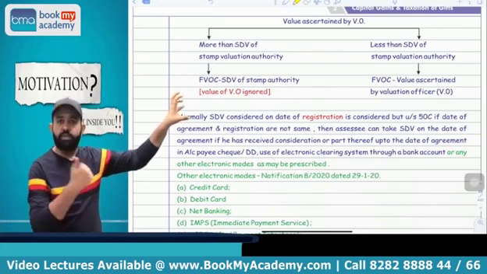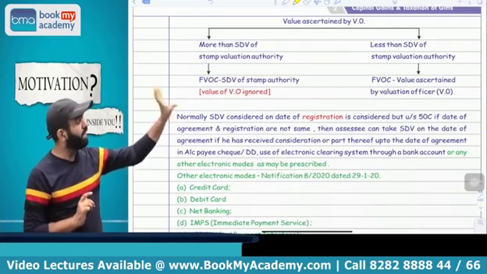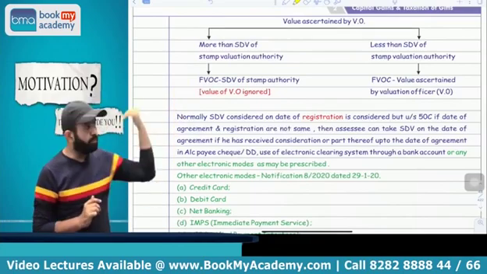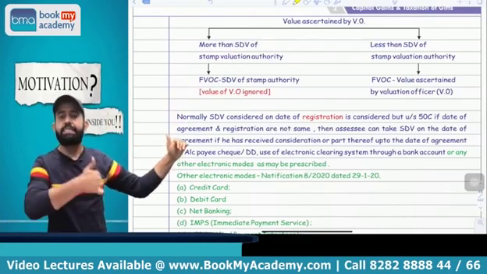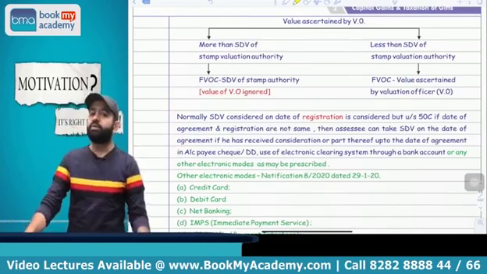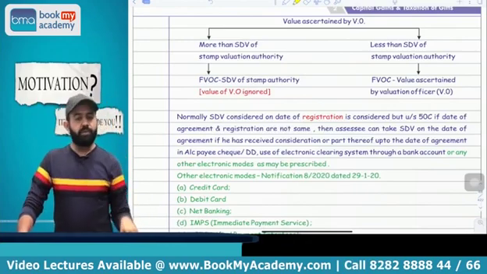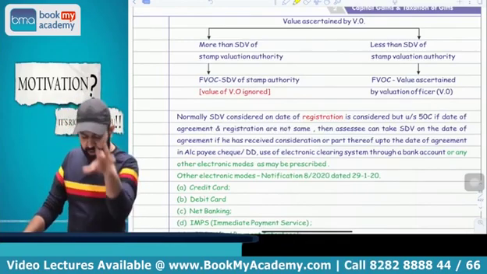Suppose the valuation officer determines the value and that value is more than the stamp duty value. In that case, the valuation officer's value will be ignored. But suppose the valuation officer's value is less than the stamp duty value. In that case, whatever value is determined by the valuation officer will be treated as the full value of consideration. You got my point or not?